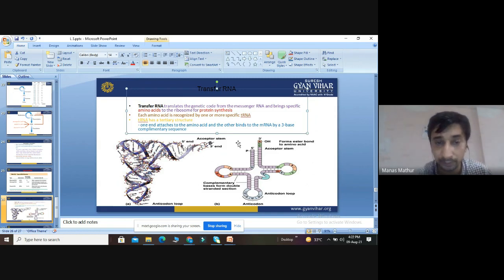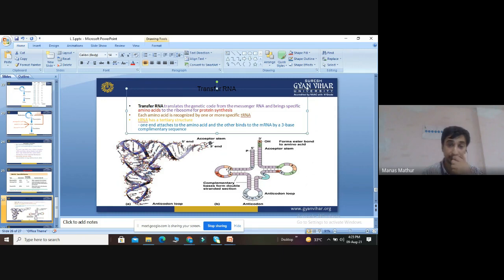We can see there are different regions of tRNA. It appears as a cloverleaf model that is L-shaped. It has an anticodon loop and complementary base pairing. It has the acceptor arm, which is 5' to 3'. At the 3' end, the sequence ending is CCA, and a hydroxyl group is there. That arm is called the acceptor arm. This is the anticodon loop, because in front of that they will form some anticodons. There is complementary base pairing from this loop.